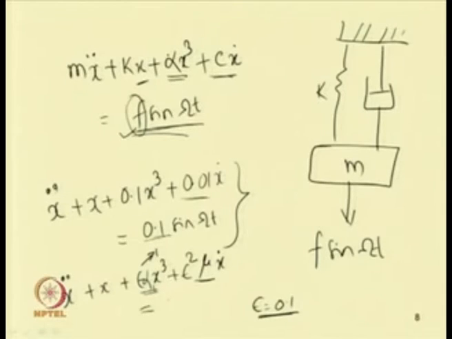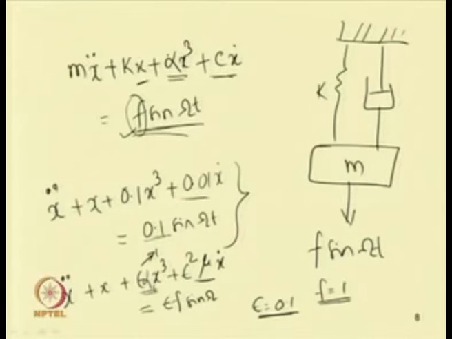Then this 0.1 I can again write as epsilon f sin omega t. So, here f equal to 1, and epsilon equal to 0.1 will give rise to a total of 0.1. In this way we can use the scaling parameter and bookkeeping parameter. Here I have used the bookkeeping parameter epsilon to write this equation and make the terms of the same order.